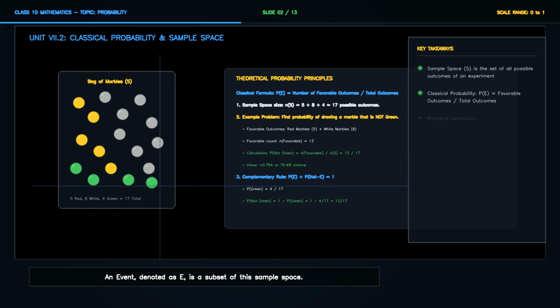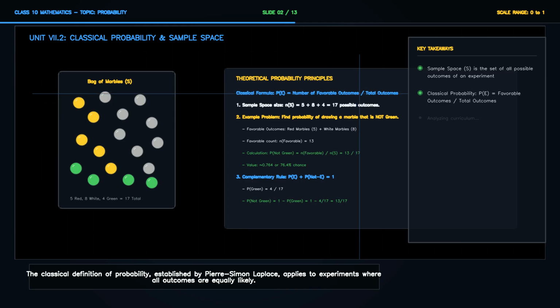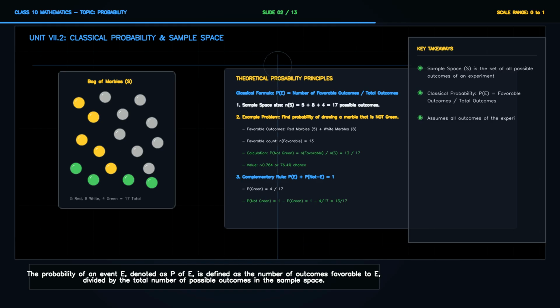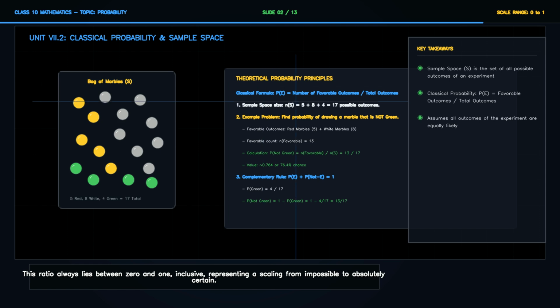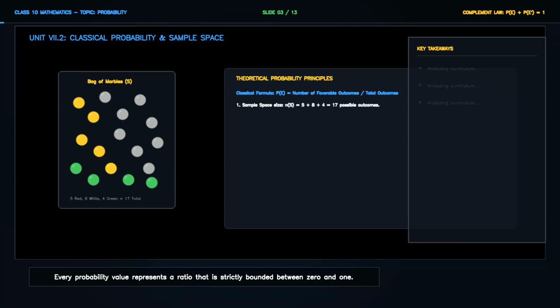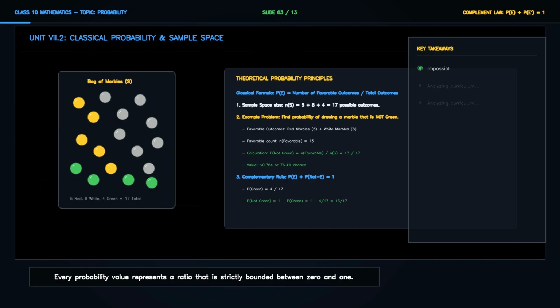The classical definition of probability, established by Pierre-Simon Laplace, applies to experiments where all outcomes are equally likely. The probability of an event E, denoted as P of E, is defined as the number of outcomes favorable to E, divided by the total number of possible outcomes in the sample space. This ratio always lies between 0 and 1, inclusive, representing a scaling from impossible to absolutely certain. Every probability value represents a ratio that is strictly bounded between 0 and 1.